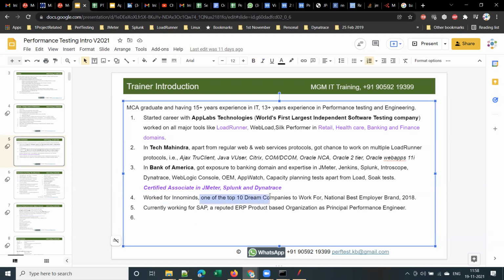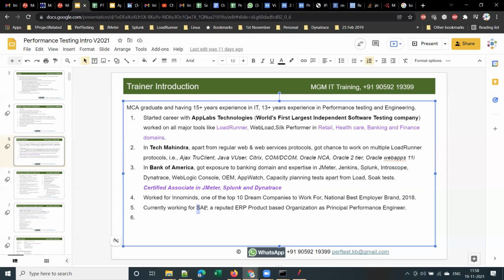InnoMinds is one of the top 10 dream companies to work for, and it got the National Best Employer Award in 2018 as well as multiple other times, right? The last year in which it got the National Best Employer Award is, I think, 2018, right?